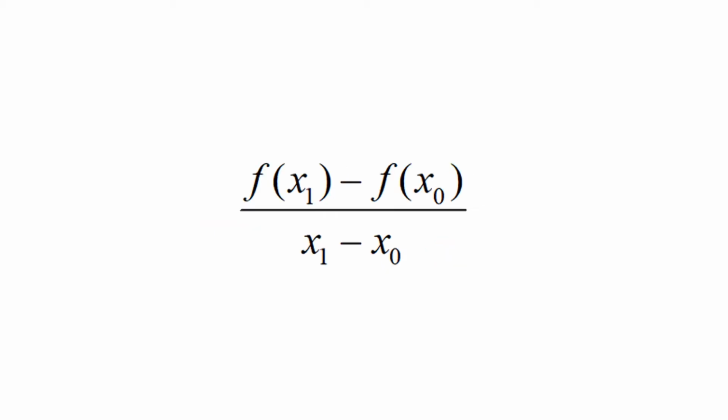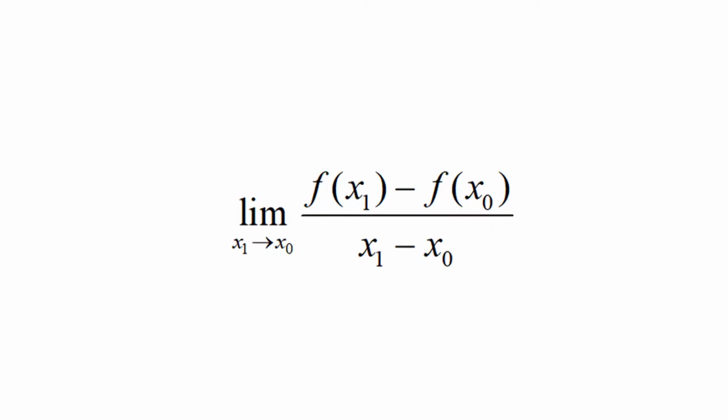The ratio (f(x1) − f(x0)) / (x1 − x0) is called a difference quotient. Second, investigate the limit of the secant slope as Q approaches P along the curve. That is, we examine whether the limit of (f(x1) − f(x0)) / (x1 − x0) as x1 approaches x0 exists or not.